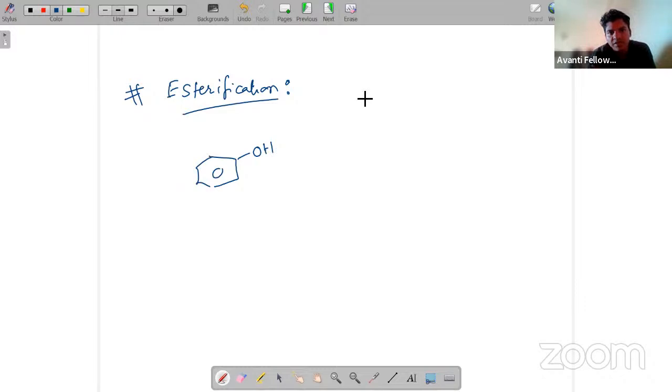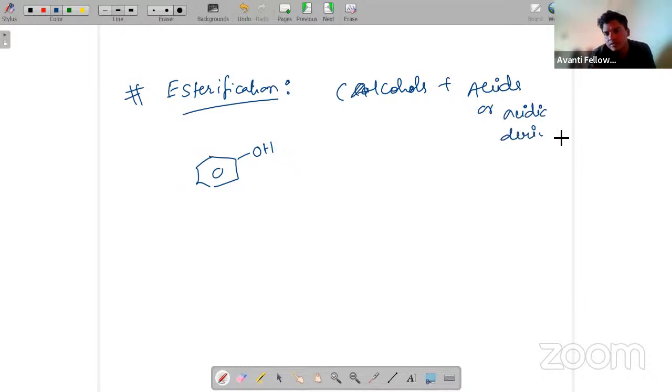Usually esterification can be done between alcohols plus acids or acidic derivatives. Okay, so now here we can see that plus H, O C double bond O CH3. This is an acid here.